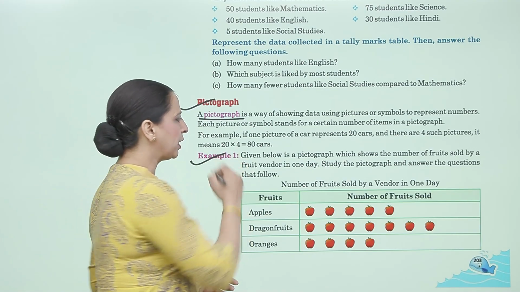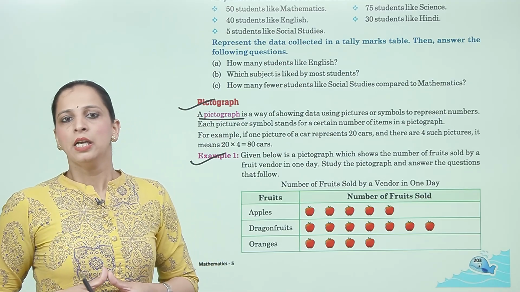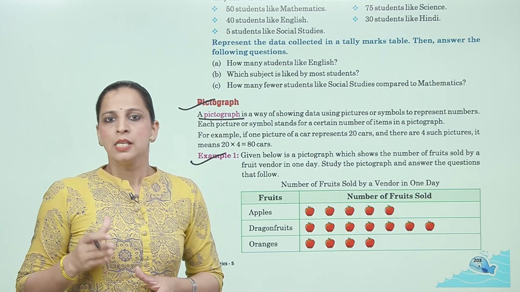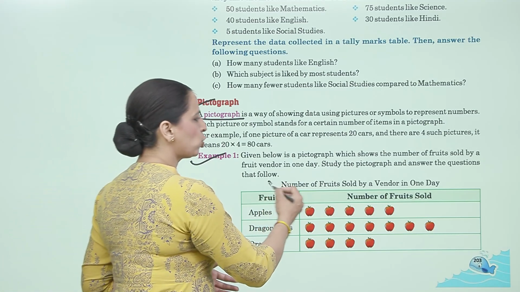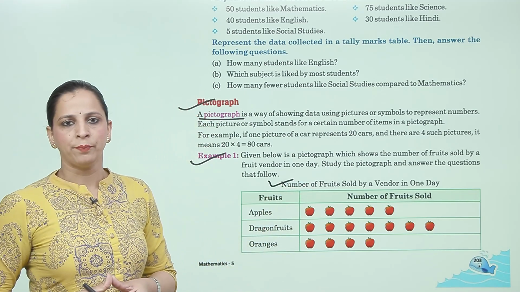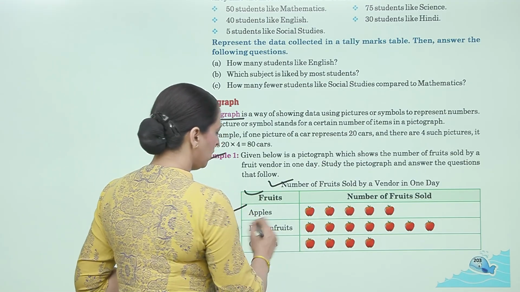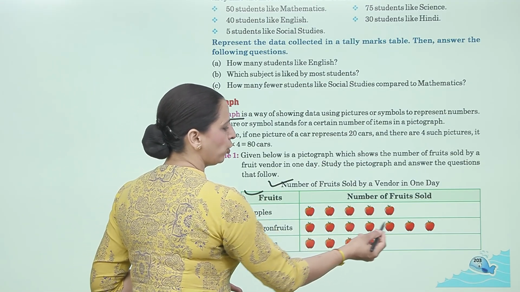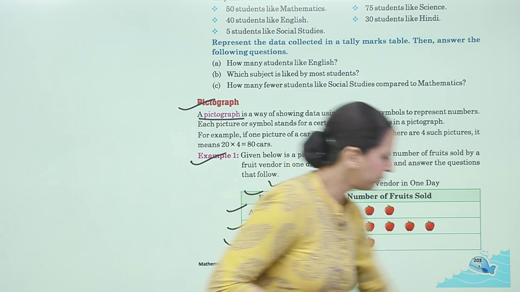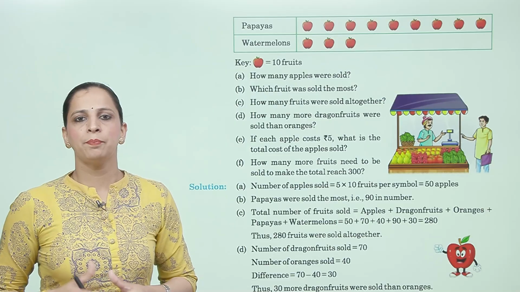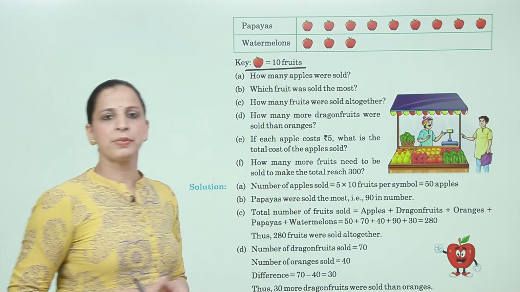Now, example 1. Given below is a pictograph which shows the number of fruits sold by a fruit vendor in one day. Study the pictograph and answer the questions that follow. Now, number of fruits sold by a vendor in one day. Fruits: apples 5 symbols, dragon fruit 7 symbols, and oranges 4 symbols, and papaya and watermelon. एक picture represent 10 fruits.